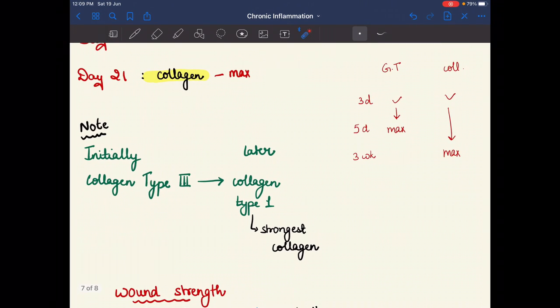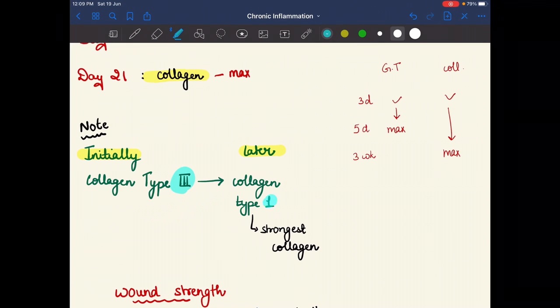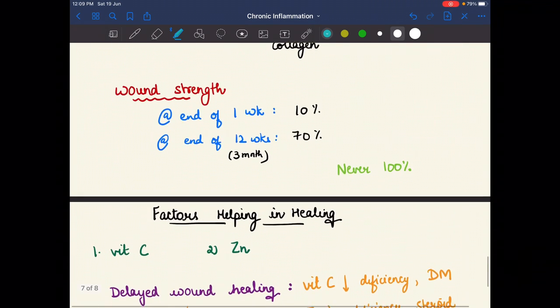Here is one note: initially there is collagen type 3, and later there is collagen type 1, because collagen type 1 is the strongest collagen. Now we are studying wound strength.